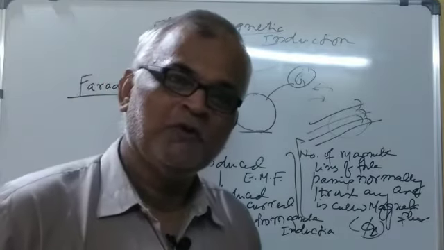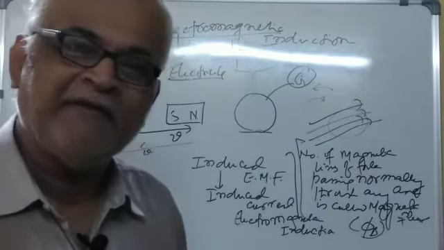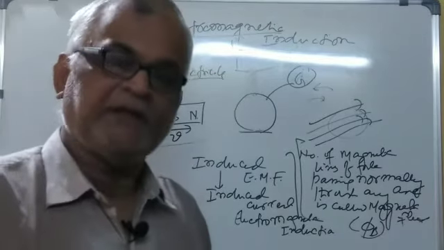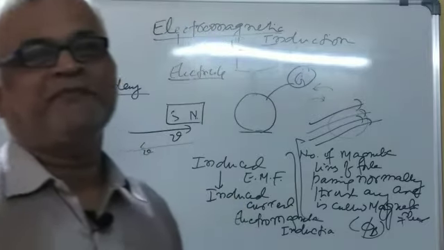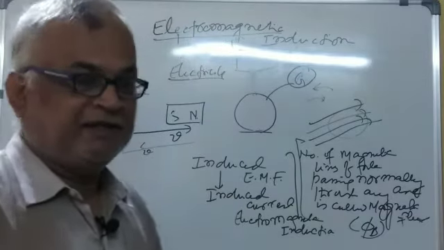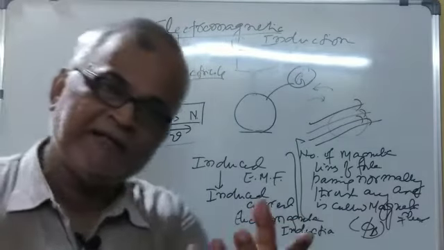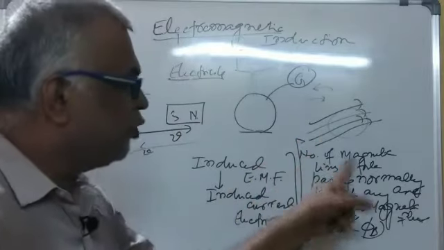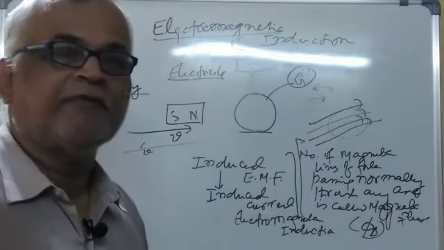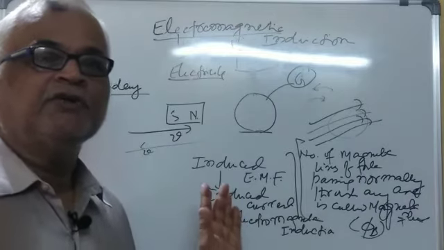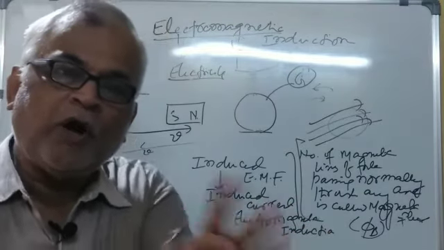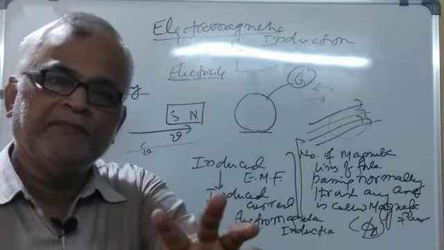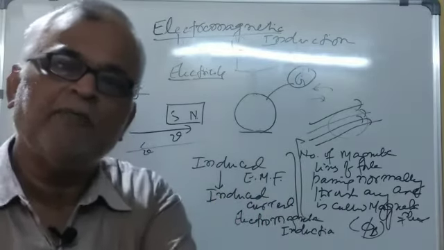So, in order to have this phenomenon, there must be change in the value of magnetic flux. What is magnetic flux? Magnetic flux is the total number of magnetic lines of forces passing normally through any coil. How can you make a change in the value of magnetic flux?